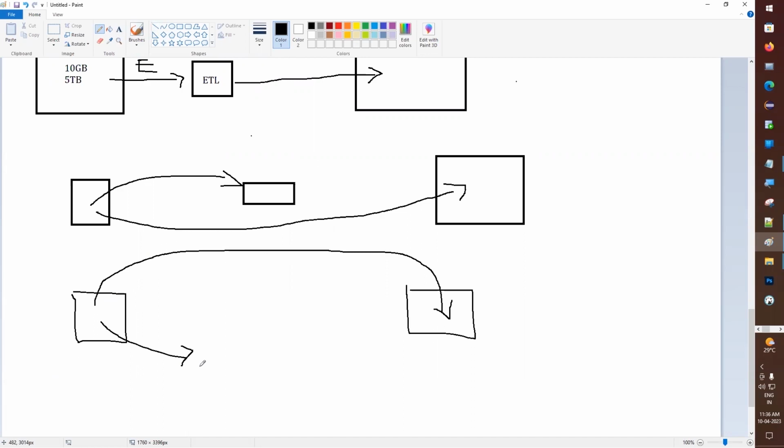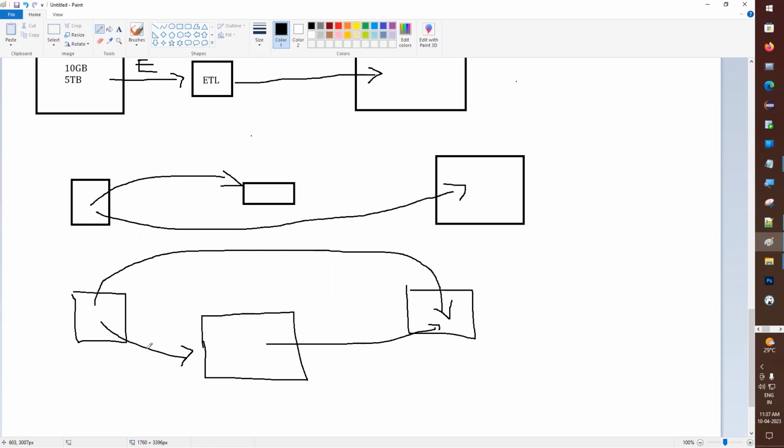After cleaning the chicken, we do some preparation, add masala and lots of other things. Only then do we start cooking. We can't directly take the chicken and put it into our cooking. We have to take it from the shop, do some cleaning work, and then only start cooking.